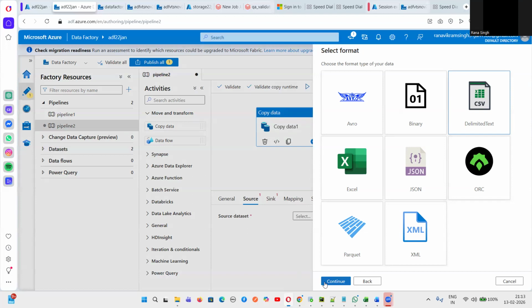Till here, guys, are you clear with the steps? Any confusion? What do you think, Kirti? Yes, it's clear.